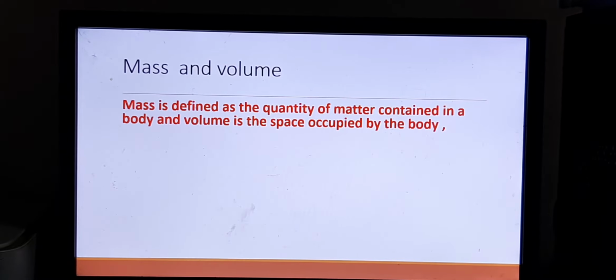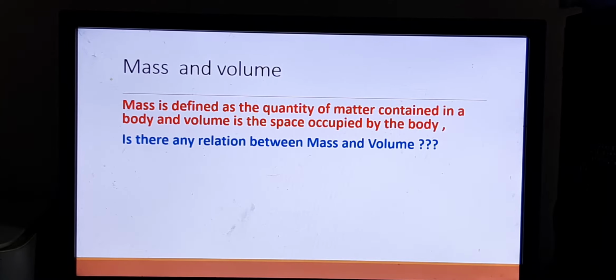Mass is defined as the quantity of matter contained in a body. That means how much matter is there, how many molecules are there, how much matter is contained in a body. And volume is the space occupied by the body. How much space does the whole object occupy? Okay, that is the volume. So we have a clear understanding about mass and volume.